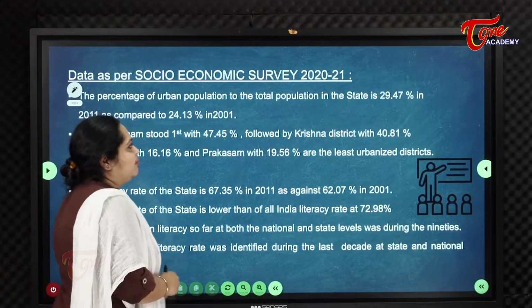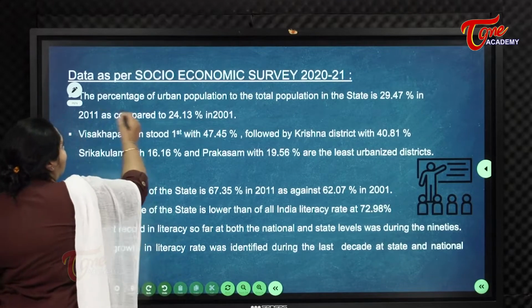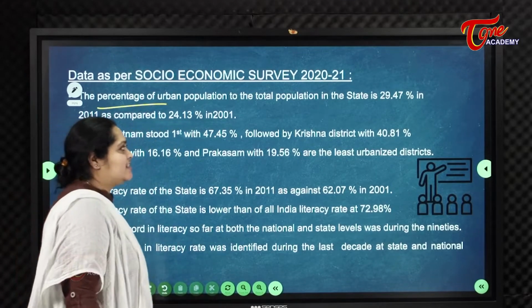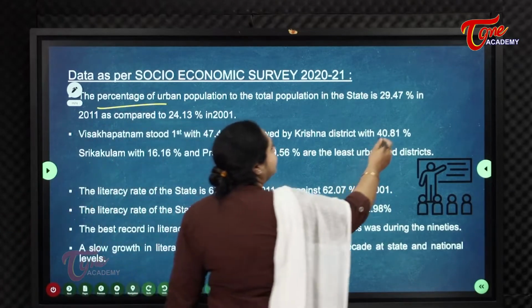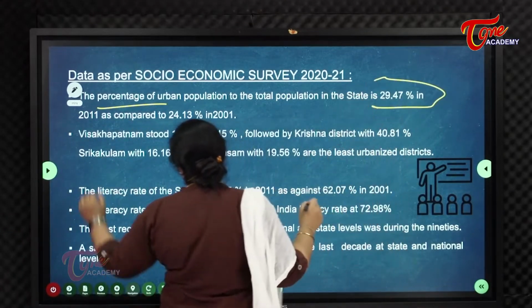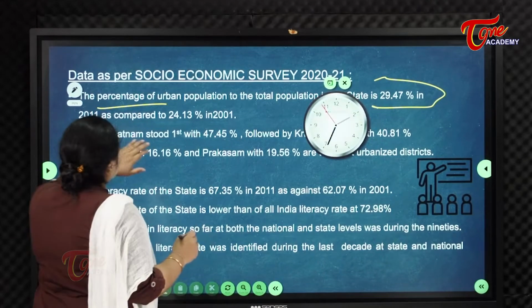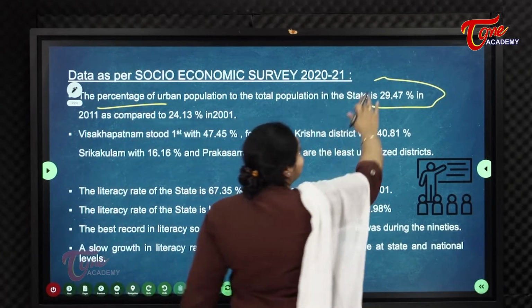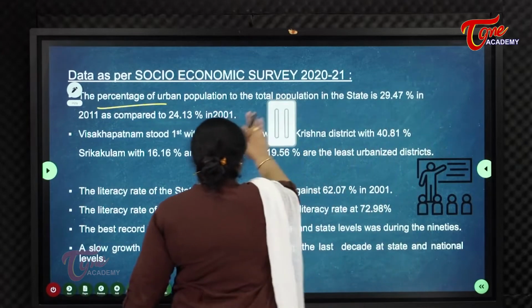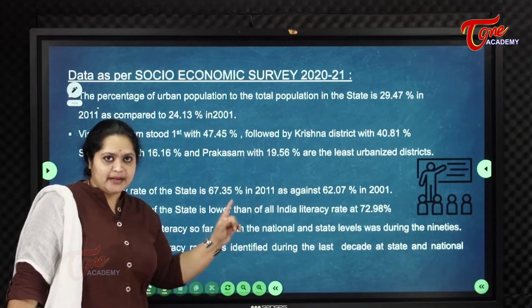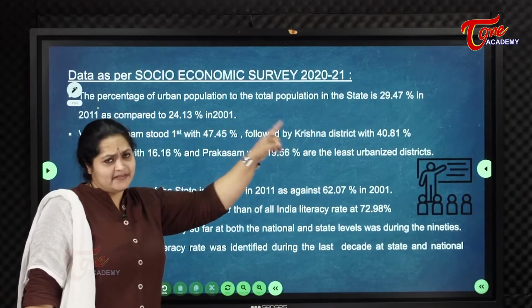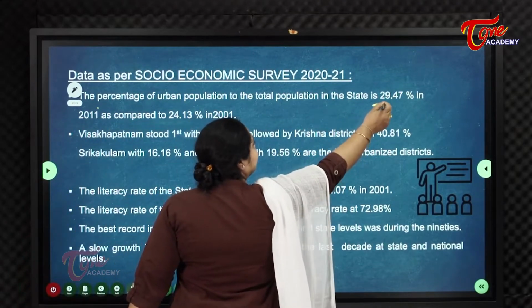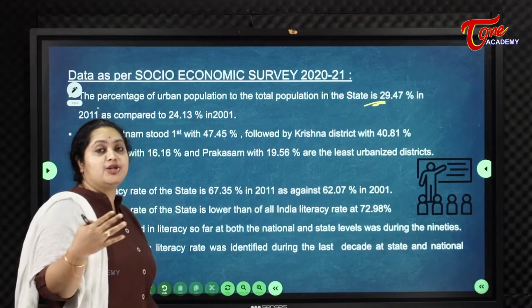And coming to urban population. The percentage of urban population to the total population of the state is 29.47% in 2011, compared to 24% earlier, which indicates a growth in urban population.